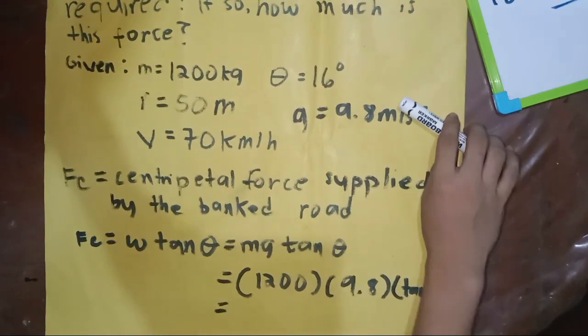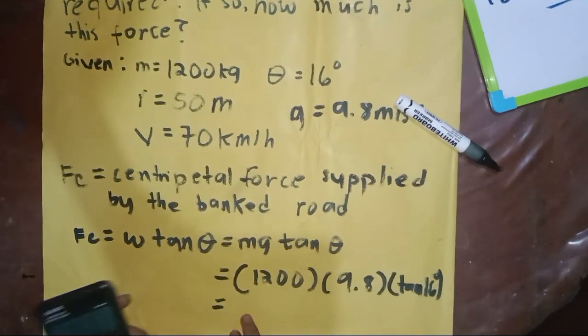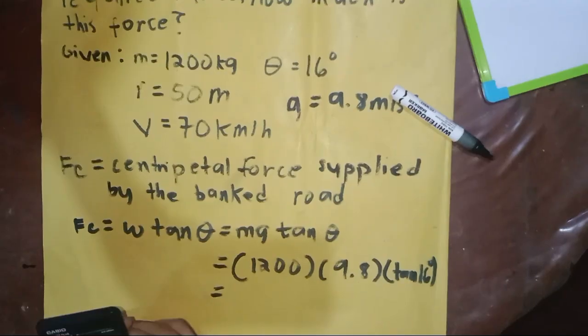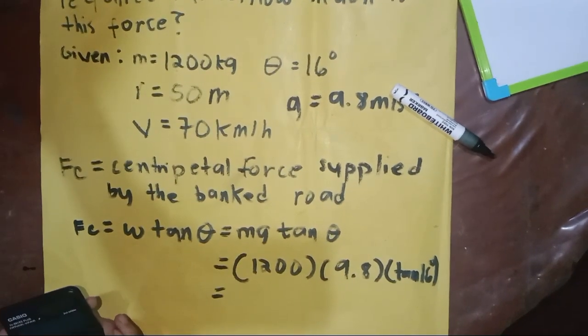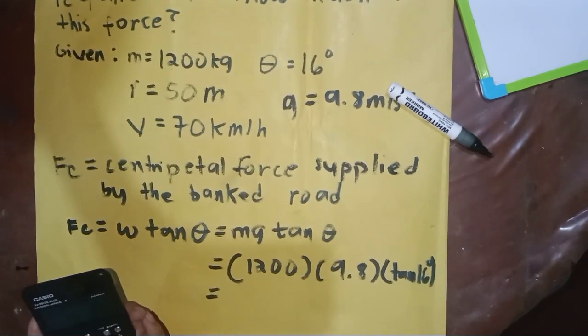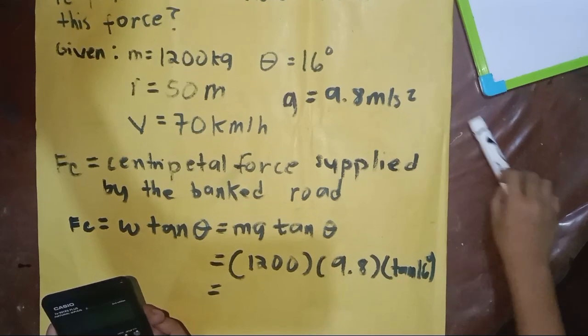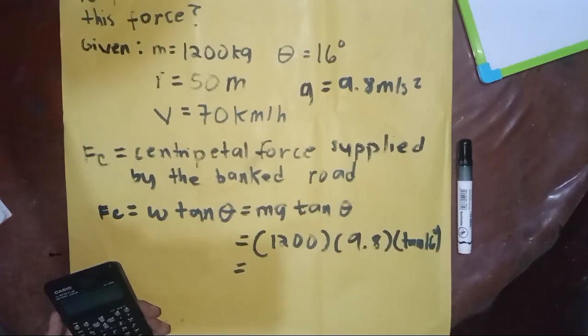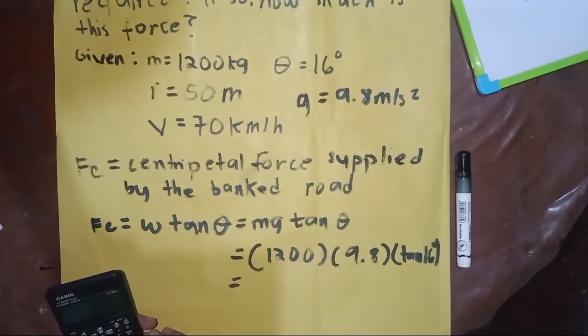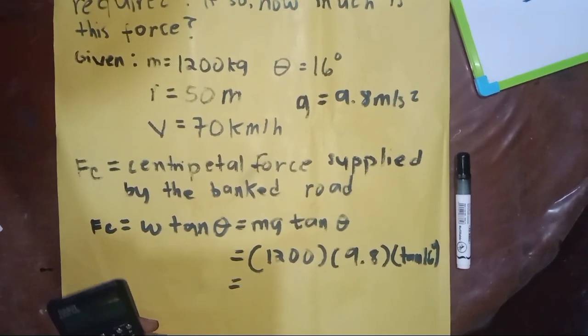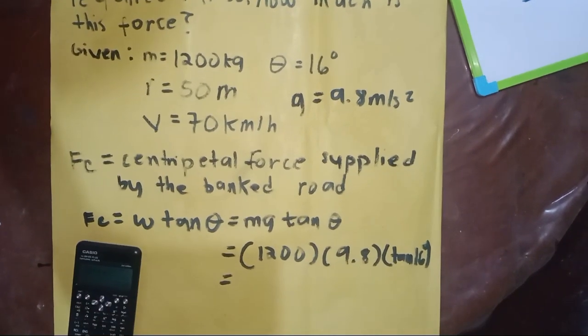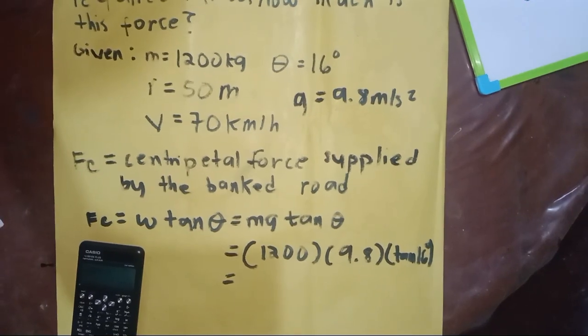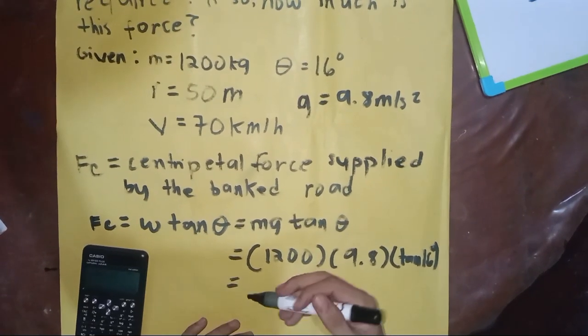First we need to multiply 1,200 times 9.8, which is equal to 11,760.